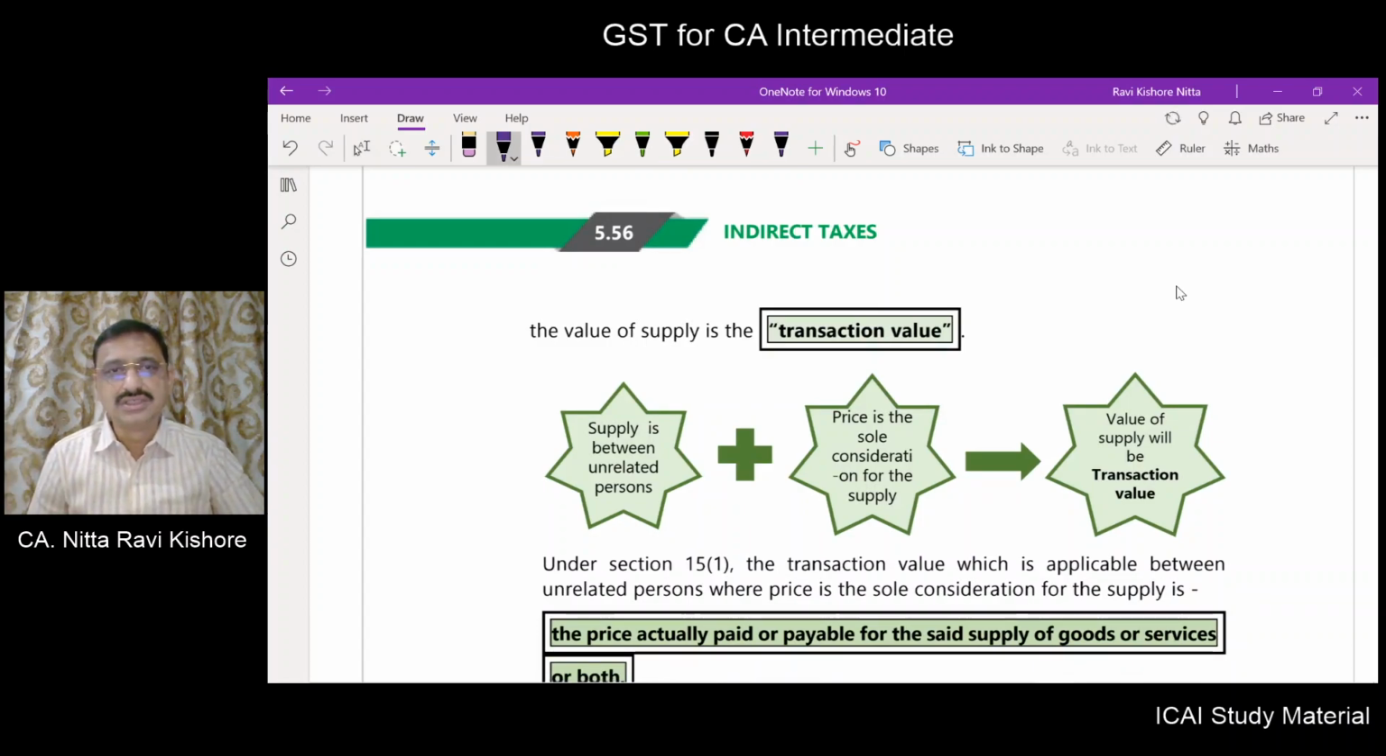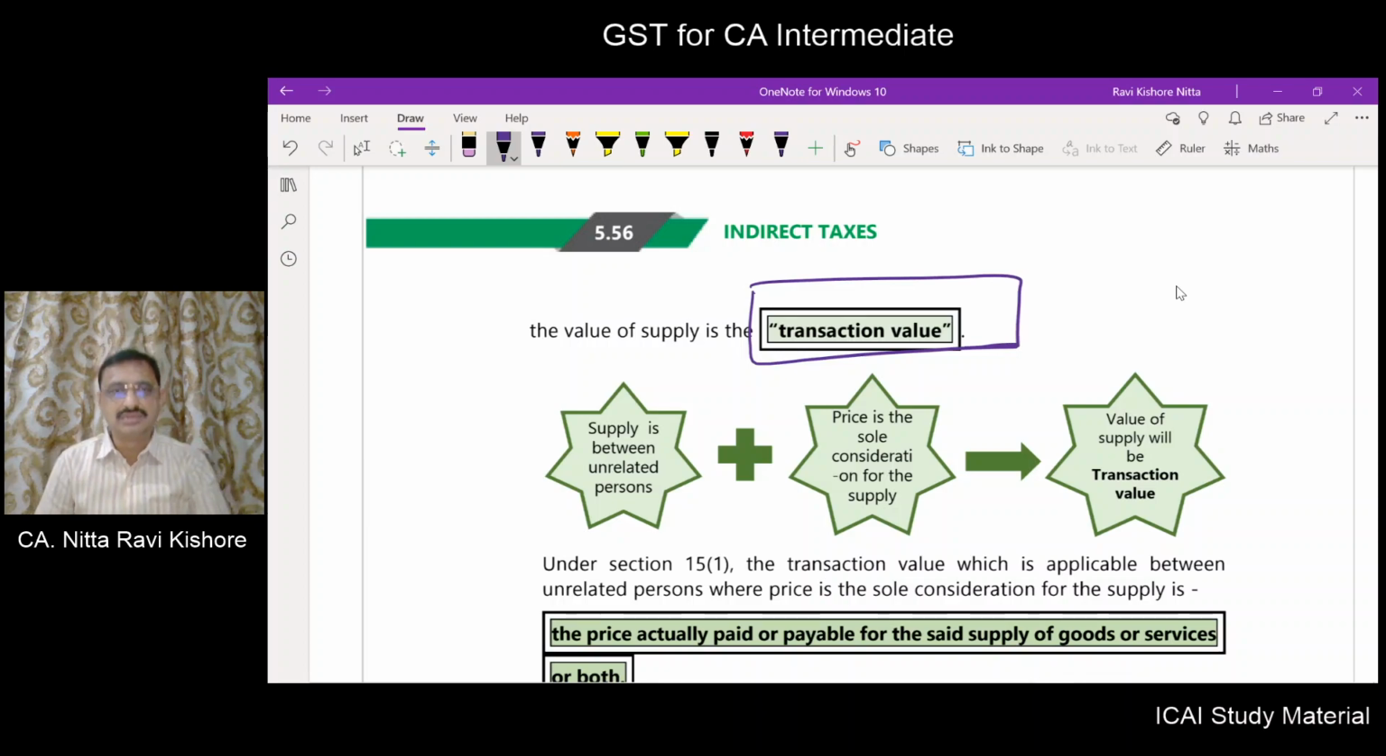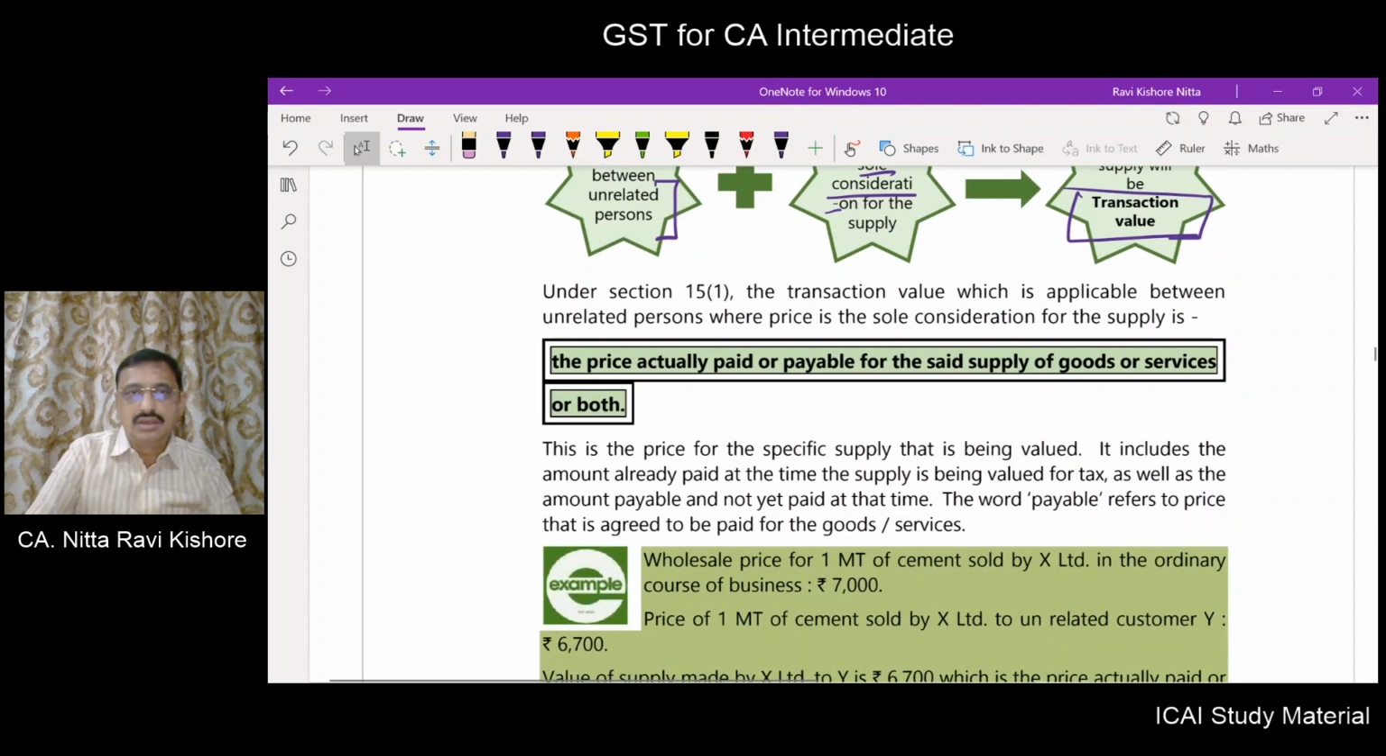Then if two conditions are satisfied, unrelated parties and price is the sole consideration, then the value of supply will be the transaction value. Supply is between unrelated persons, price is the sole consideration, then the value will be the transaction value. So what is the transaction value? The transaction value is applicable if the transaction is between unrelated persons and the price is the sole consideration.